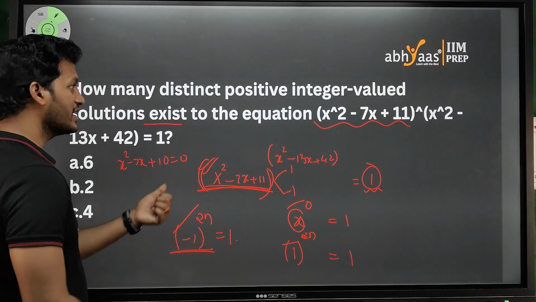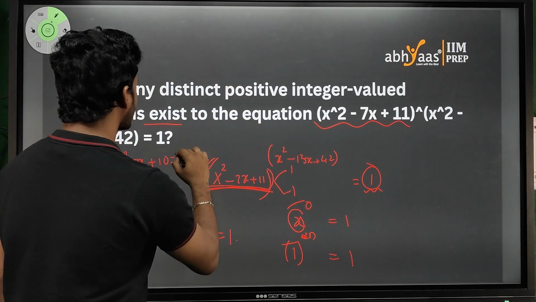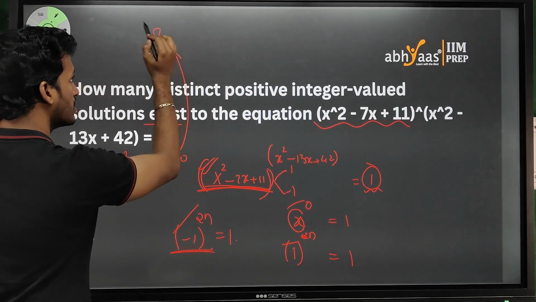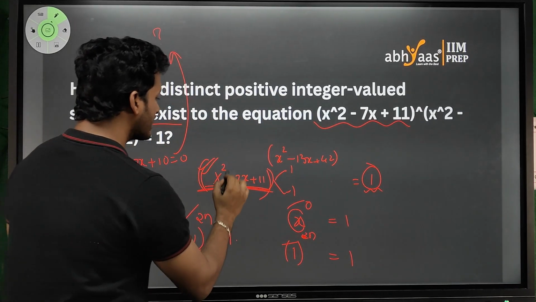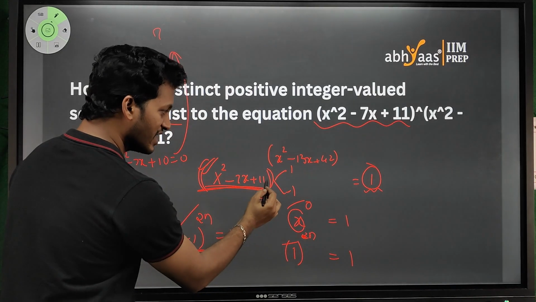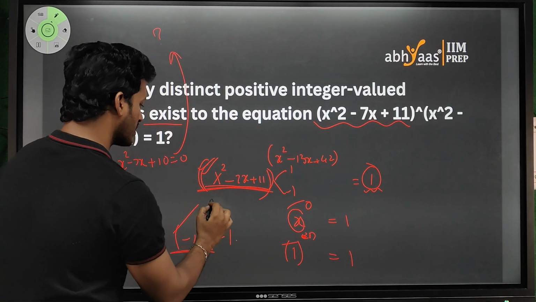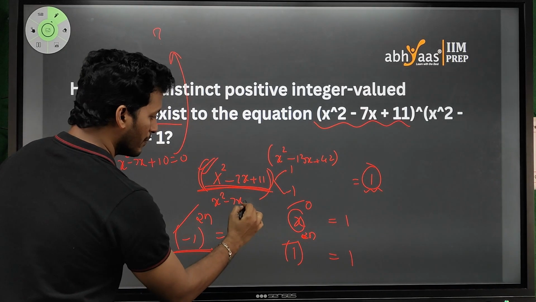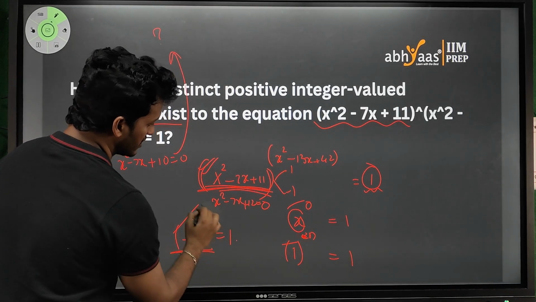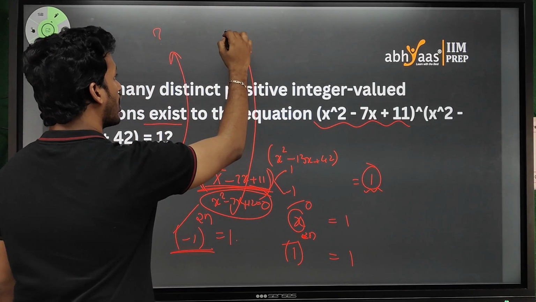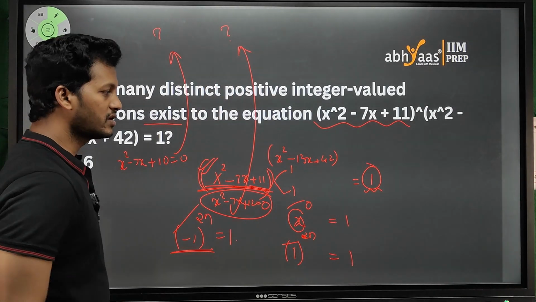So how many integer valued solutions can come from this? Check it. The other equation is x square minus 7x plus 11 is equal to minus 1. That means if I take it across, plus 12 equal to 0, this is another equation. So how many integer valued solutions are possible here?